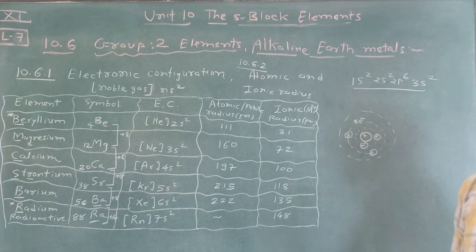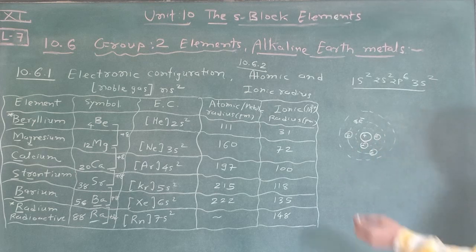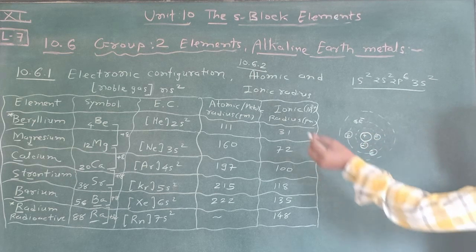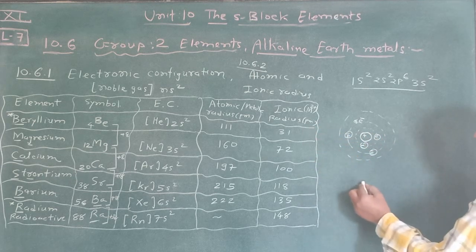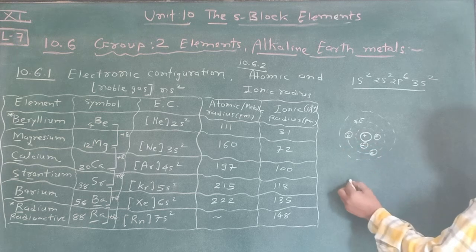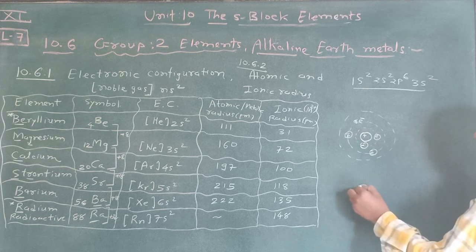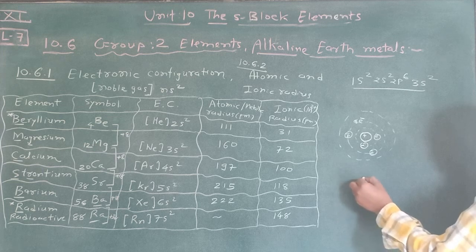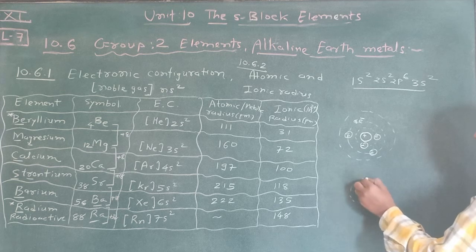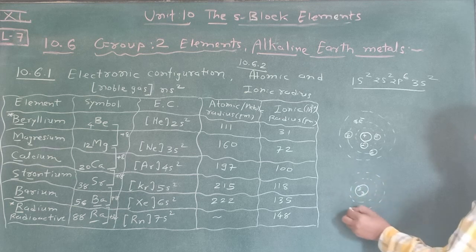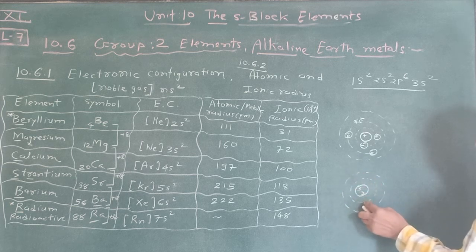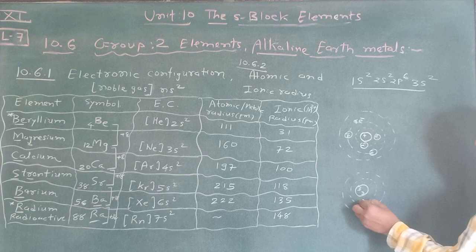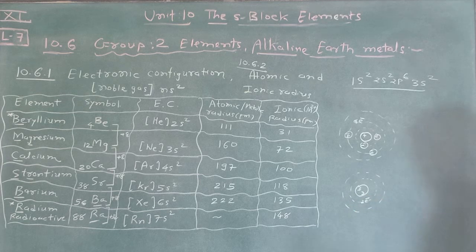But in a period, remember one thing, what happens in a period? Suppose we learn about lithium. Lithium possesses 3 protons, 3 neutrons, and here the electrons: 1s2, that means 2 electrons, and then 2s1, that means only 1 electron.